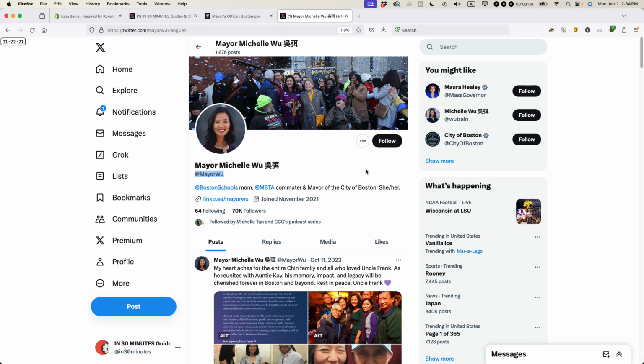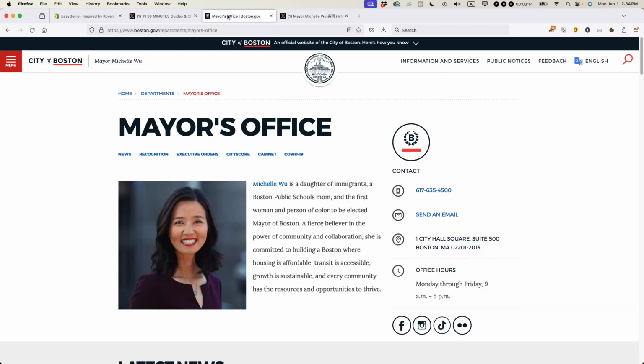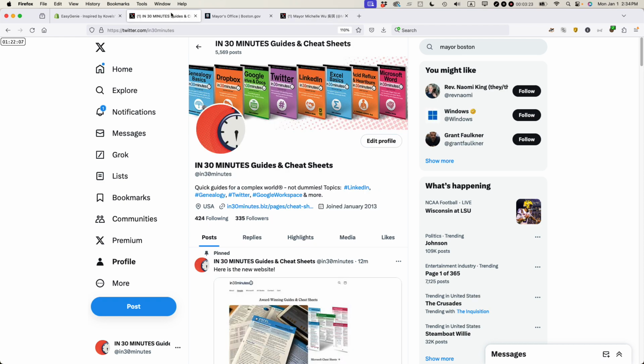You can use these methods too. The way that I would always advise to start is to go to the official website of the person and then look for the X or the Twitter icon. And if you can't find it, then use Google. And then finally, you can just use X's own search capabilities. But as I said before, there's a lot of flaws with it.